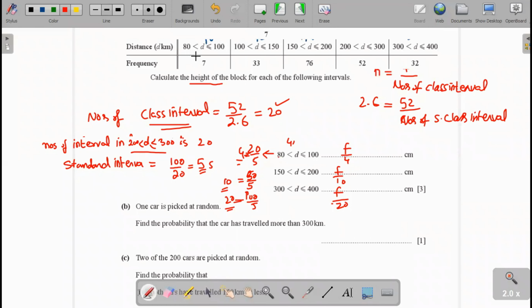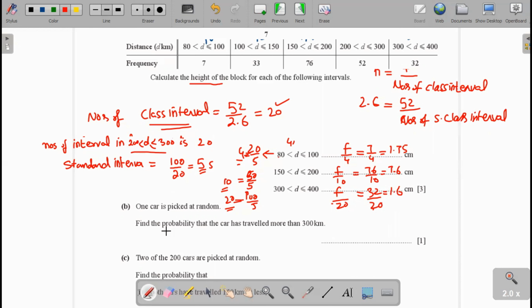You see here the frequency between 80 to 100 is 7 over 4, the frequency between 150 to 200 is 76 over 10, and the frequency between 300 to 400 is 32 over 20. Now 7 divided by 4 gives 1.75, and 76 over 10 is 7.6. 32 divided by 20 gives 1.6 centimeters. You can calculate with the calculator.